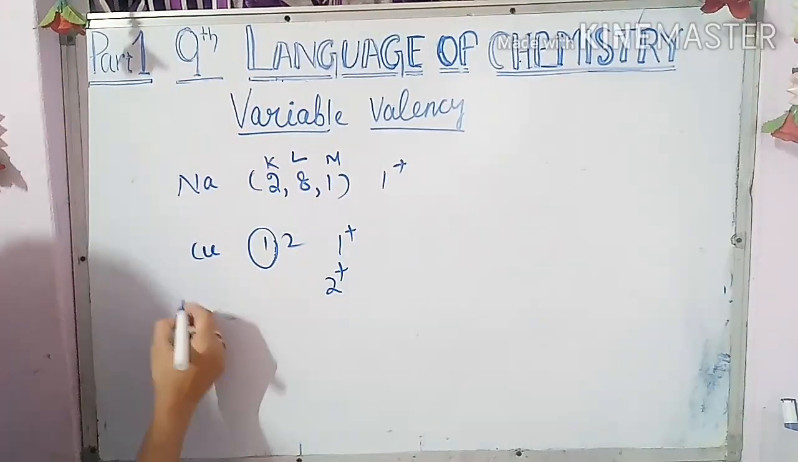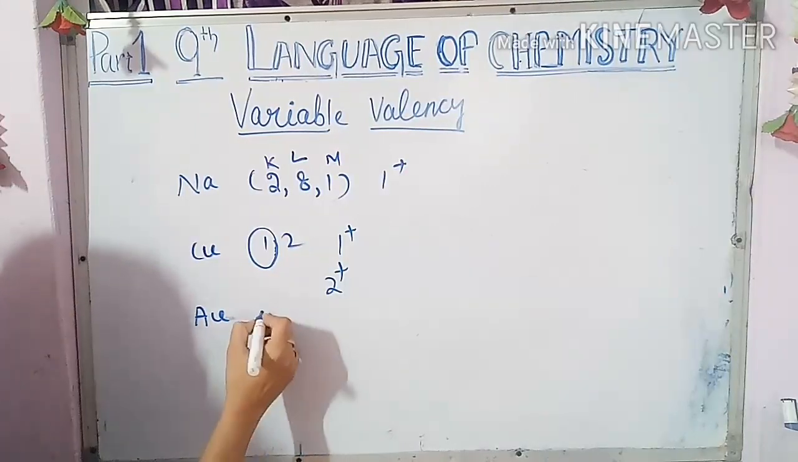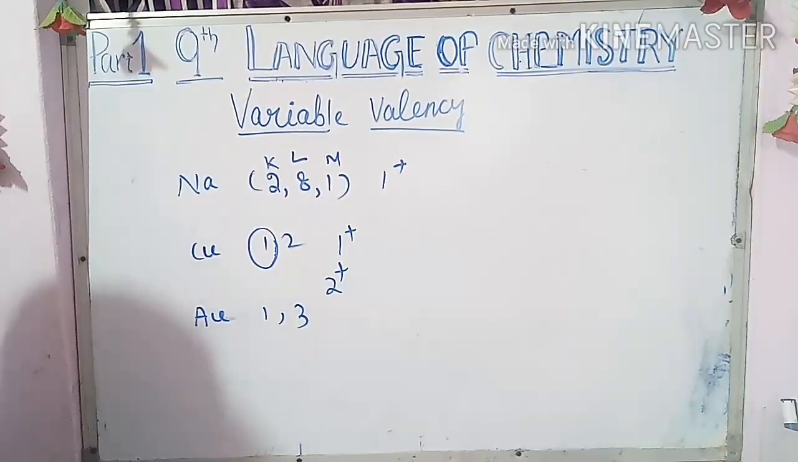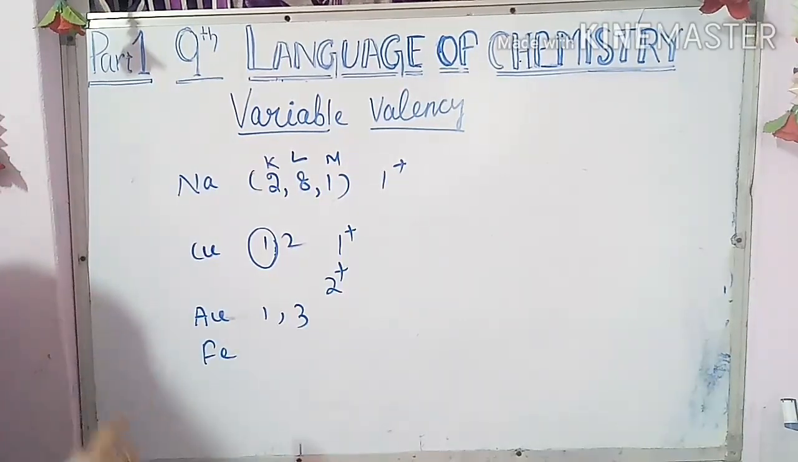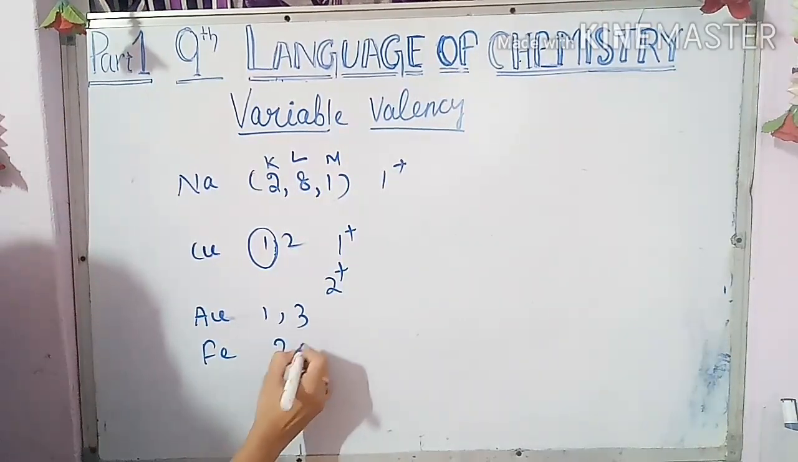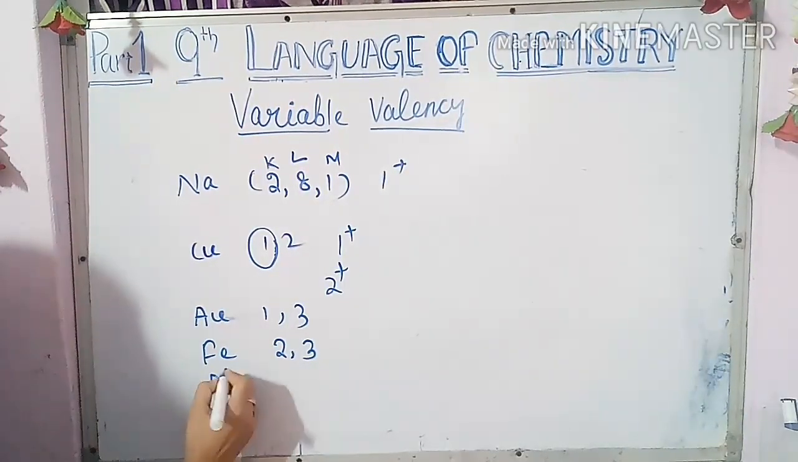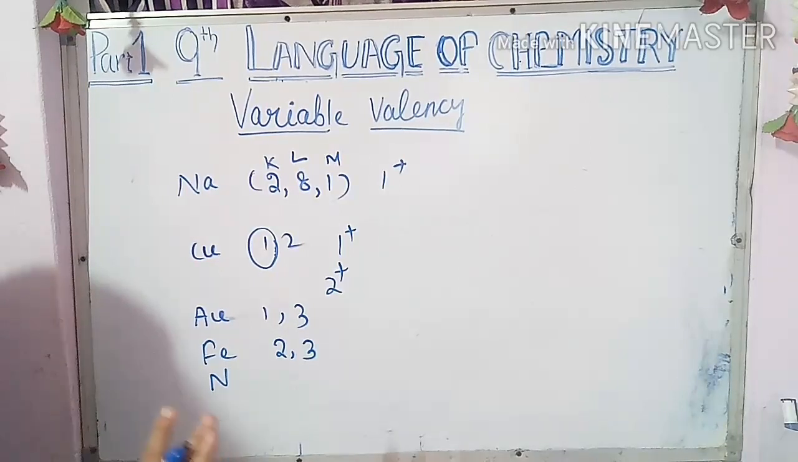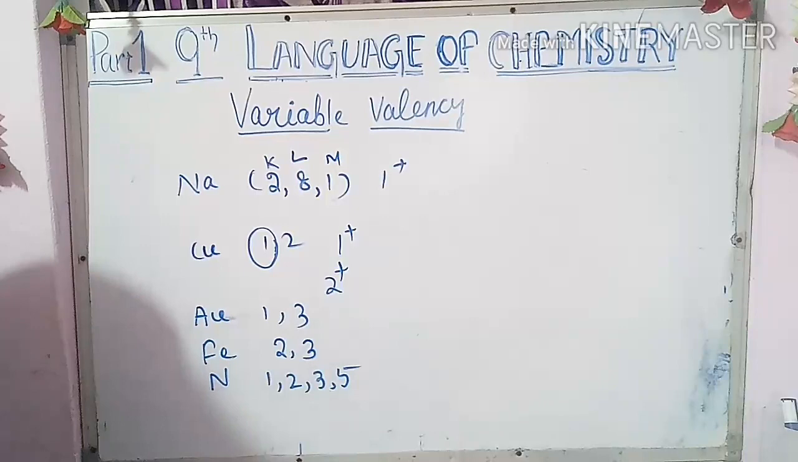Like this, gold. Gold means Au. Gold also shows two valencies, 1 and 3. Like this, iron. Iron means Fe. It also shows two valencies, 2 and 3. Like this, nitrogen. Nitrogen means N. It shows four valencies, 1, 2, 3, 5. Like this, phosphorus. Phosphorus means P. It shows two valencies, 3 and 5.